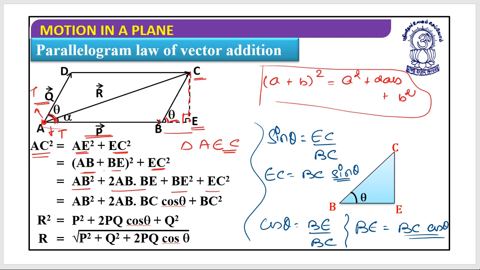So I am replacing the same value. I am replacing the BE with the help of BC cos theta. So it is AB square plus 2AB into BC cos theta plus BC square.